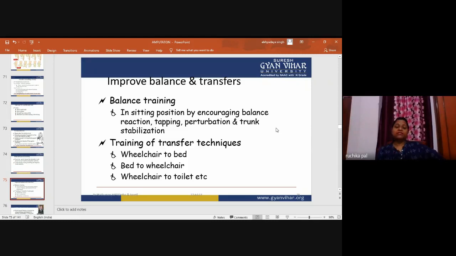Specifically, these transfer techniques will be taught by the physiotherapist, so that the patient can easily mobilize himself from the wheelchair to bed or to other parts of the home, so that the patient will not feel that he is stuck to one place. There are different transfer techniques which should be taught by the physiotherapist to the patient.